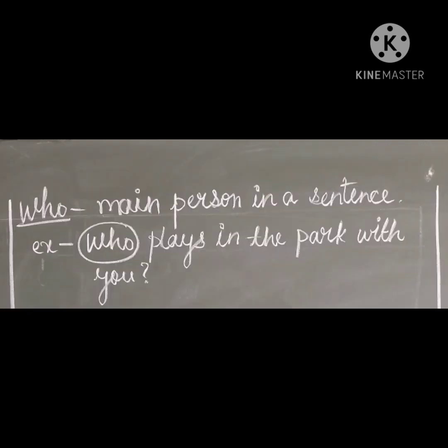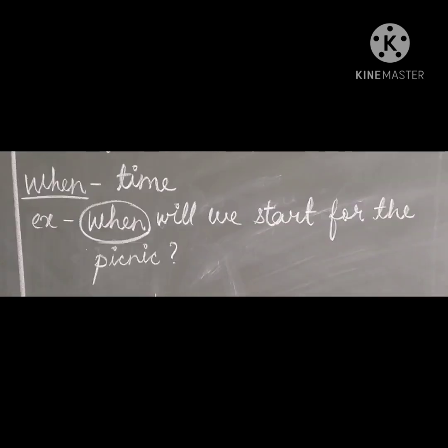Who? Who is used to ask about the main person in a sentence. The people whom we are asking about. Okay. The example is, who plays in the park with you? We are asking for the people who play in the park with you. Then, when? When is used to ask about time. For example, when will we start for the picnic?